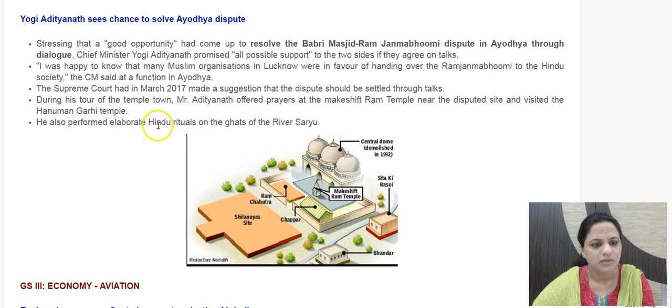He also took a ceremonial bath; rituals were followed at the ghats of river Saryu. River Saryu flows in this region, Ayodhya, you should know. So this is the news. He said that a peaceful solution is possible.